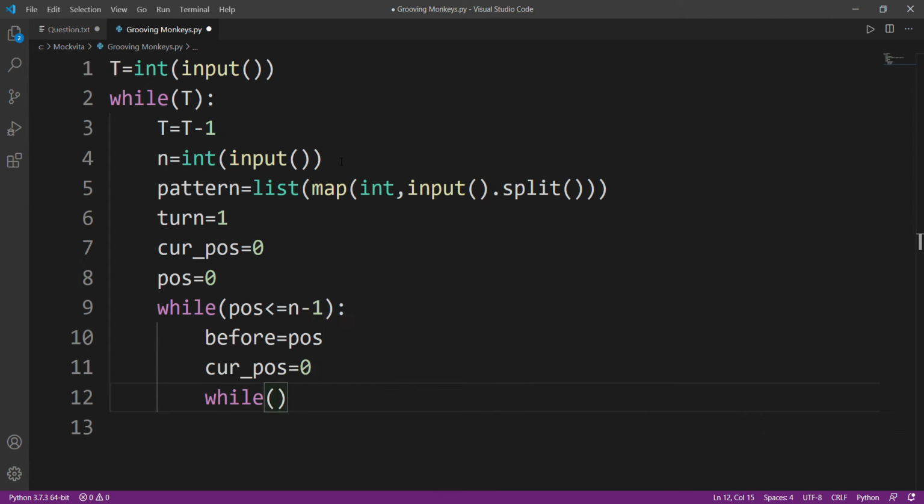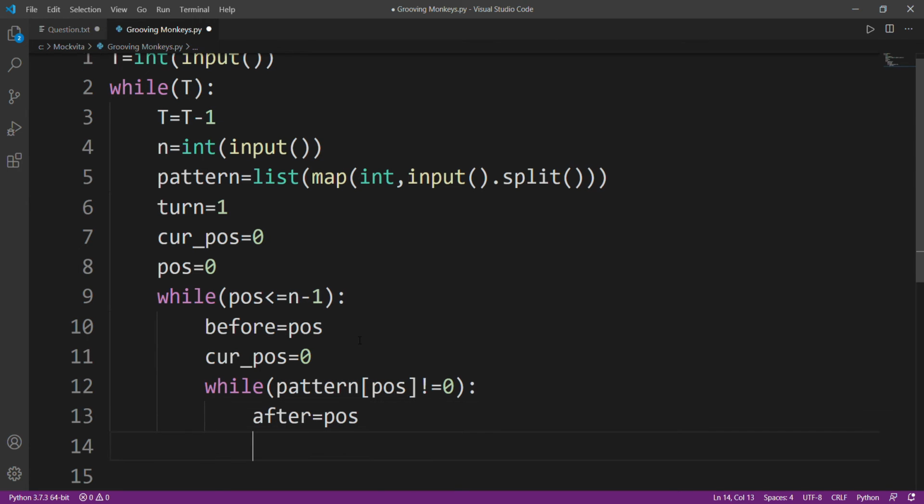So while pattern of position, I am going to mark all the positions that I visit. I'll mark them as 0, so I don't visit that place again. That is why I have written this condition: while that particular position is 0, please ignore it. Otherwise, what shall we do? After will become that position. I am using two variables, after is equal to post.